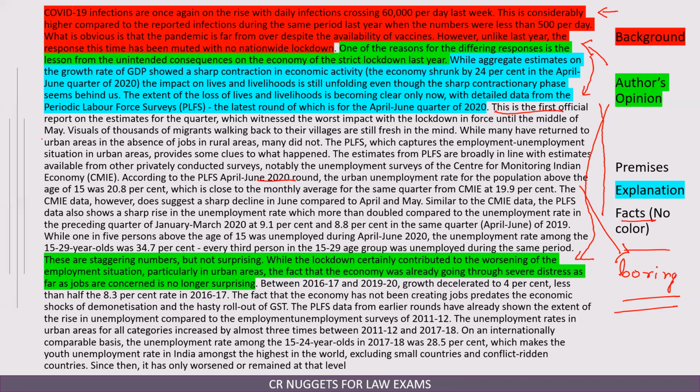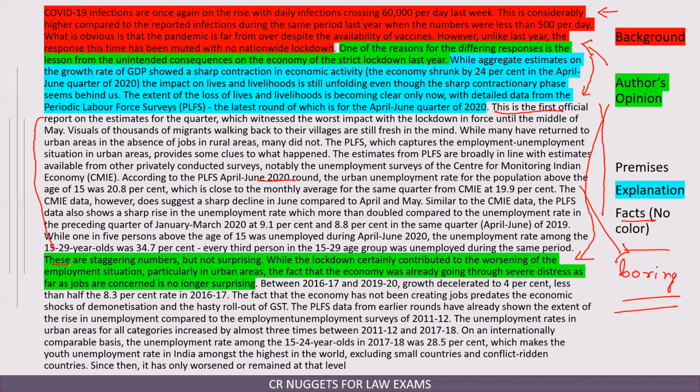You just need to understand that, okay, the author has given factual information to prove his point. That's it. Why am I saying so? Because even if you read it five times, when the question comes, you anyway have to come back and check that. So once you have seen that all these are factual information, even if you have not understood much, don't worry, because when the question comes, you anyway will have to come back.